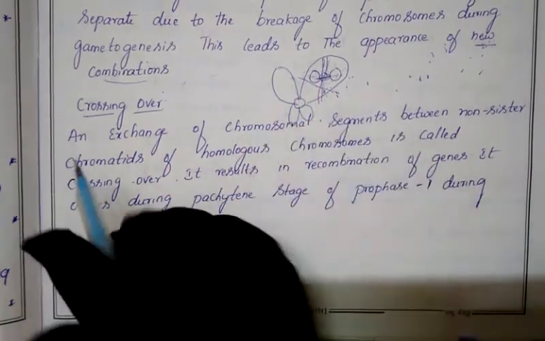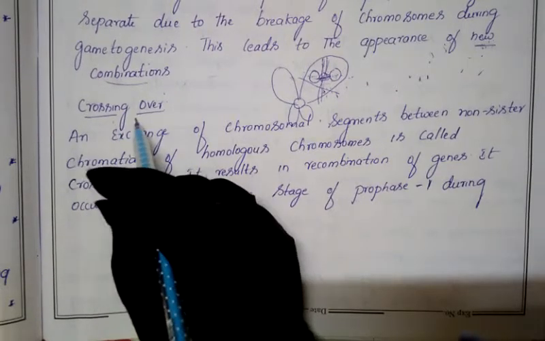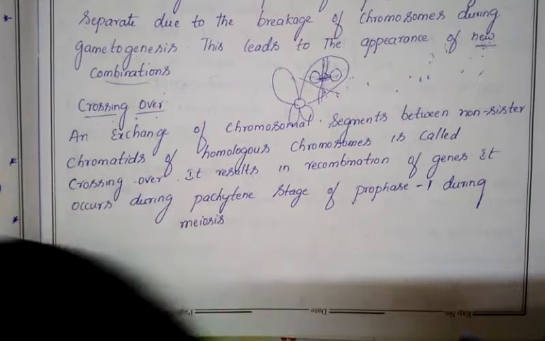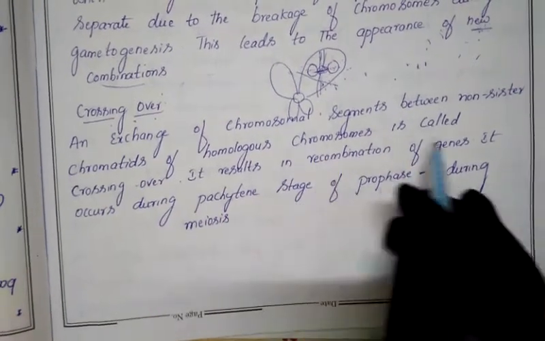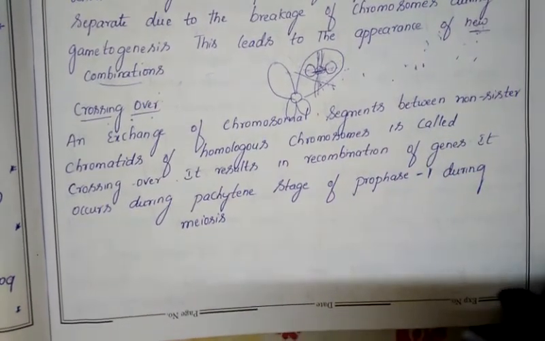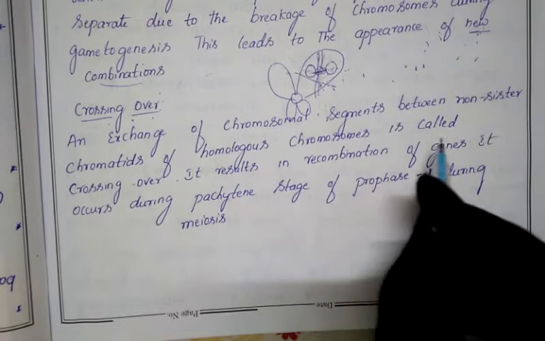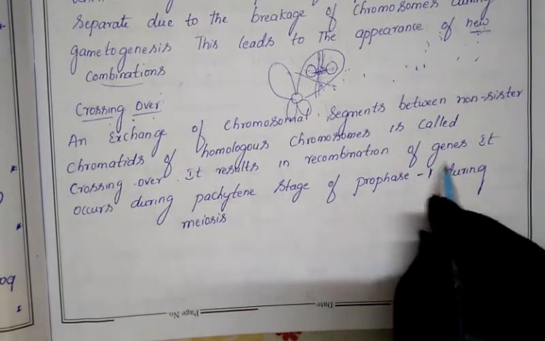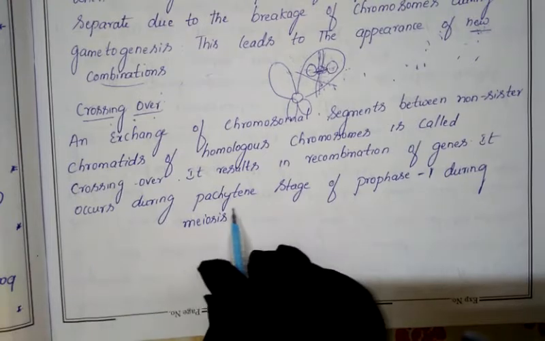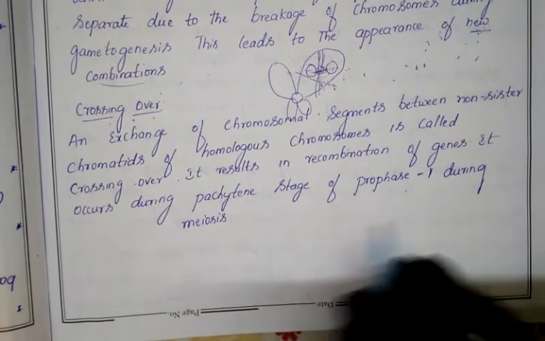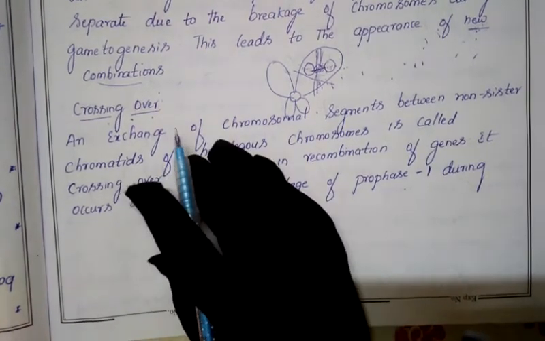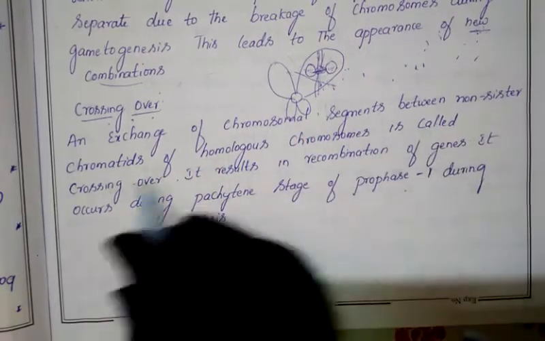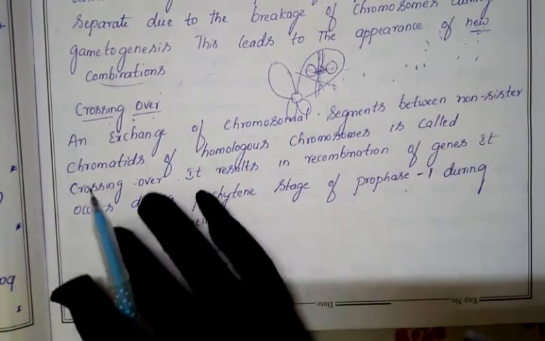Today in our class, let us discuss our next topic, that is crossing over. What is the meaning of crossing over? Crossing over is an exchange of chromosomal segments between non-sister chromatids of homologous chromosomes. It results in the recombination of genes and occurs during the pachytene stage of prophase I of meiosis. So crossing over means exchange of chromosomal segments between the non-sister chromatids of the homologous chromosomes.